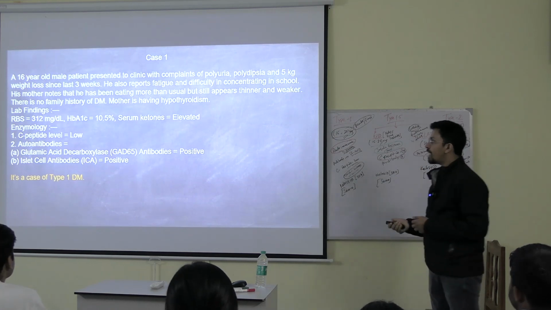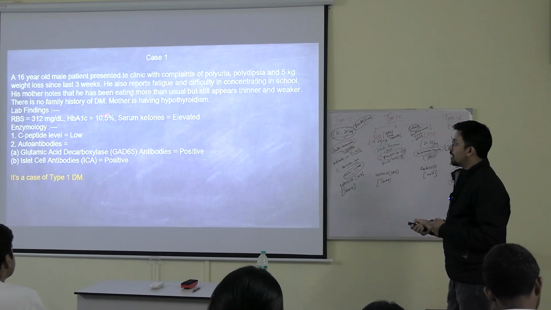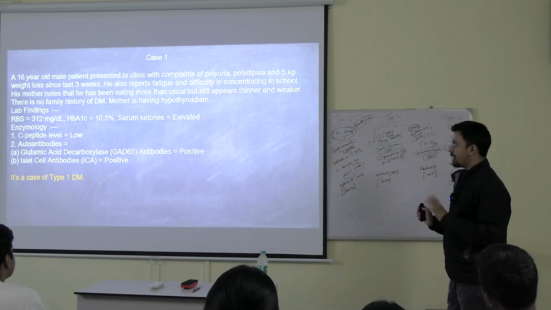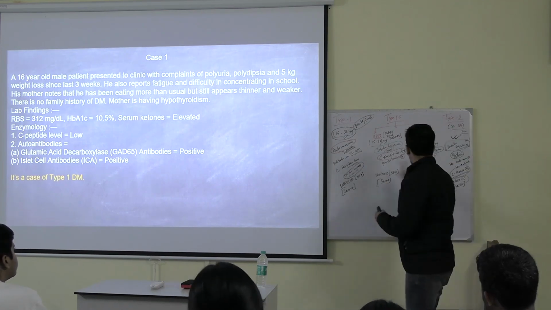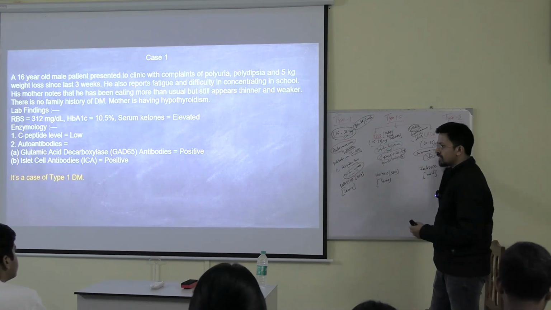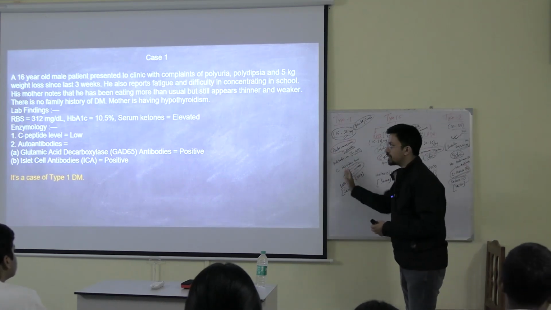Okay. Now the findings you are getting: the random blood sugar is more than 200. HbA1c is more than 6.5%. Serum ketones are elevated. Okay. If ketones are elevated, it means DKA. So now you have ruled out these two. These two are ruled out. These two are not presenting with DKA. These two can be the possibility.